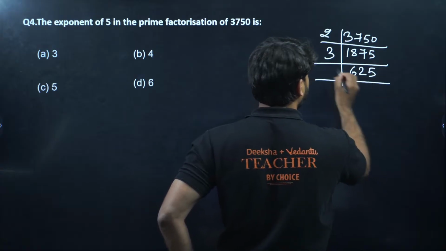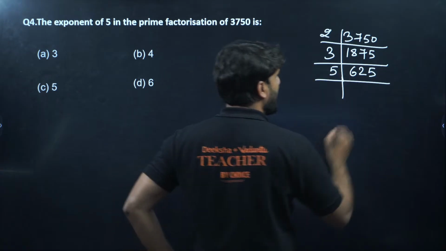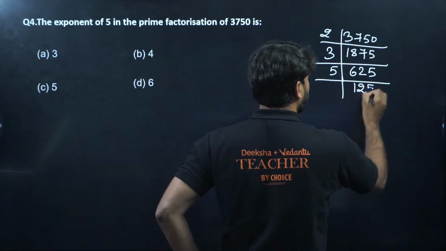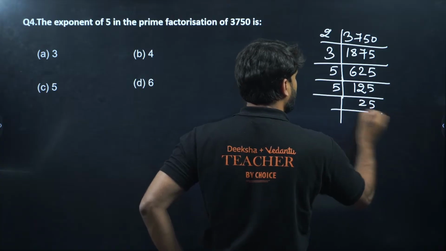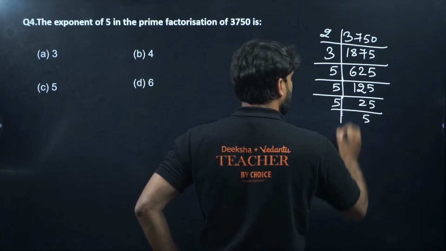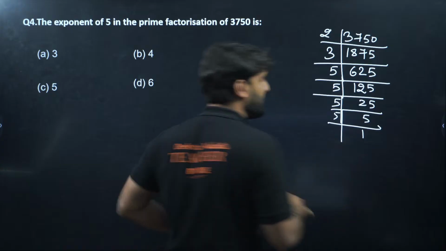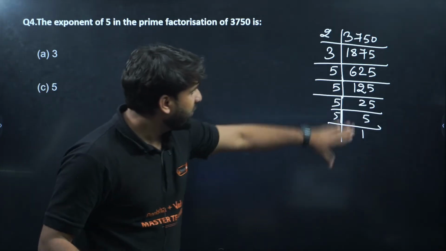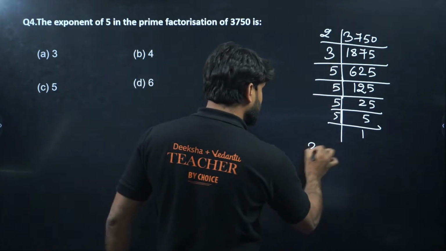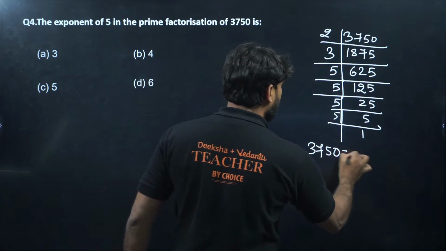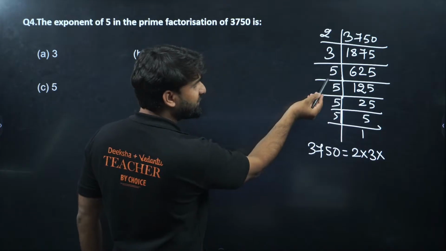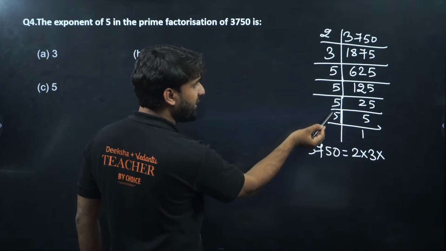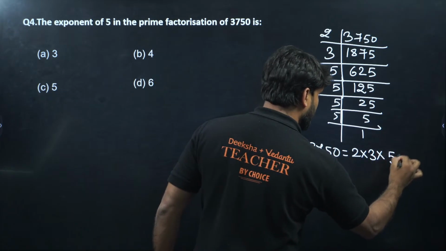Now we have 625, so it can be divided by 5, so 125 will come. Now we can take 5 again, so 25 will come. Now we can take 5 again, so 5 will come. Now we can take 5 again, so 1 will come. Now the LCM has ended, because 3750 can be written as 2 into 3 into, and how many 5s? 1, 2, 3, 4, so 5 to the power 4.